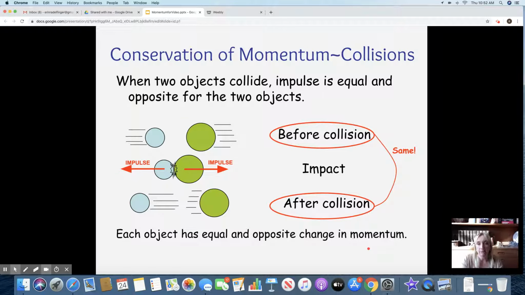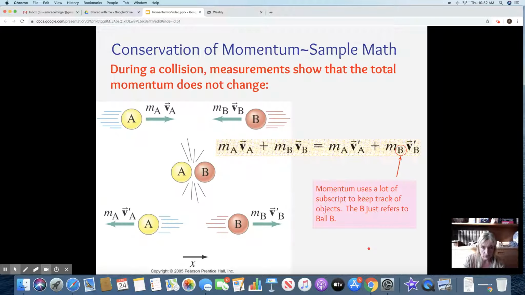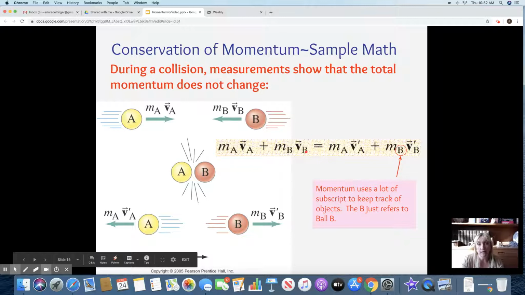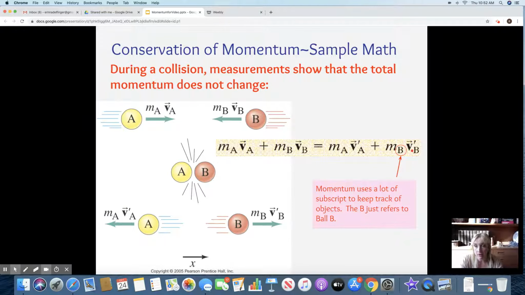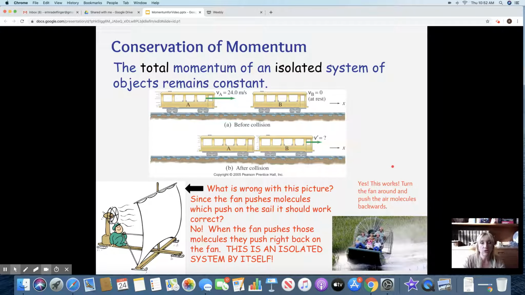So we can just use that to do some math, which is if you add up all of your momentum, the mass of ball A and the velocity of ball A and the mass of ball B with the velocity of ball B before the collision has to equal the mass of ball A, velocity of ball A, and the mass of ball B and the velocity of ball B after the collision, right? And the subscripts are just keeping track of which balls are hitting where. So we can do that with trains. Pool table balls are always good.